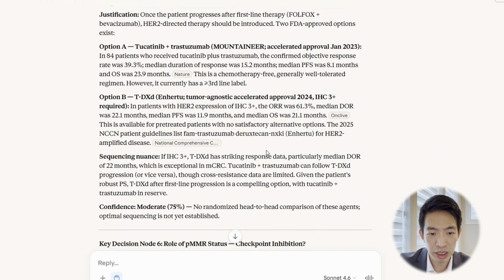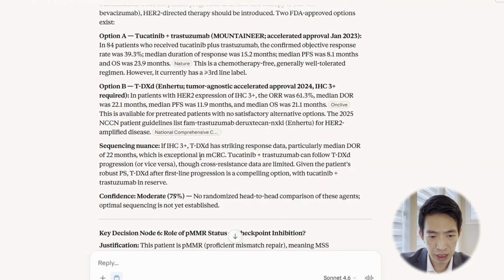And here it also talked about the sequencing of HER2-directed therapy as the next point, which certainly is a hotly debated topic. For individuals who are IHC3+ or just HER2 positive, what would be the best second and third line treatment? So here it actually cited that HER2 has a striking response data, which unfortunately is based on the wrong citation here. So we have to be really careful here now. Based on the response rate, it is recommending trastuzumab deruxtecan first and sequencing the Mountaineer regimen to be later, even though it mentioned vice versa is reasonable too.